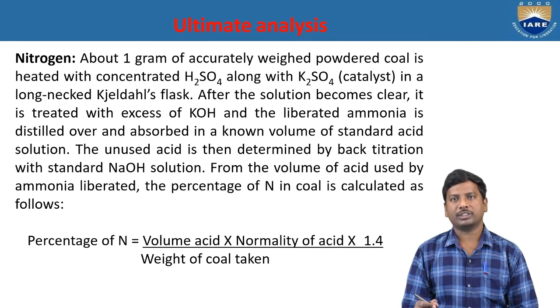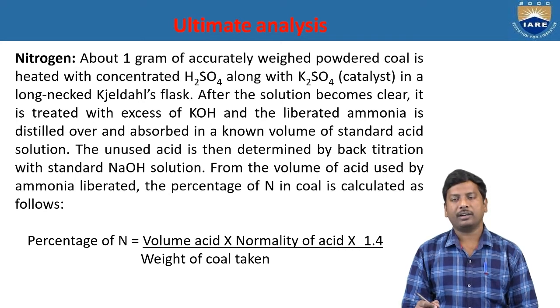After the solution becomes clear, it is treated with excess potassium hydroxide and the liberated ammonia is distilled over and absorbed in a known volume of standard acid solution. The unused acid is then determined by back titration with the standard sodium hydroxide solution. So from the volume of the acid used by the ammonia liberated, the percentage of the nitrogen in coal is calculated by the following formula.